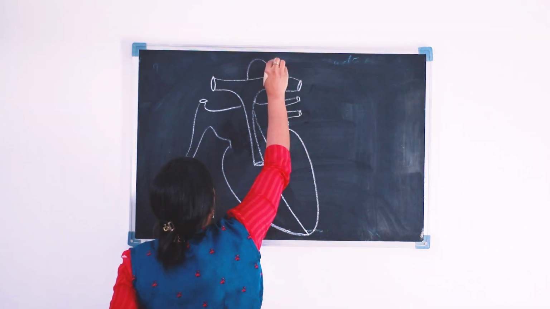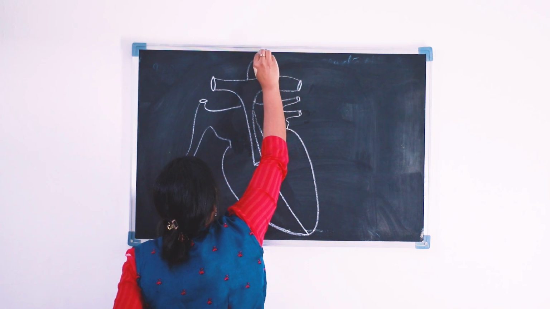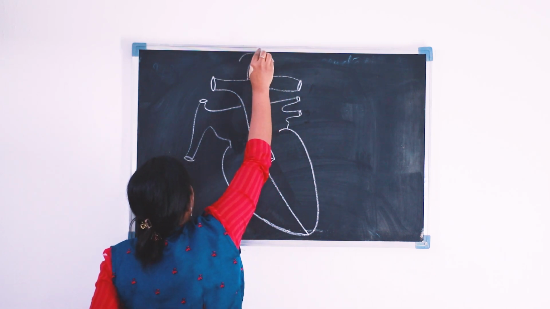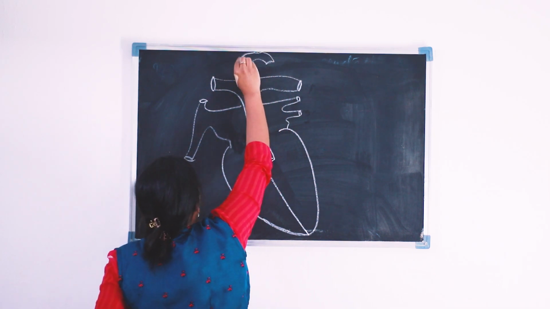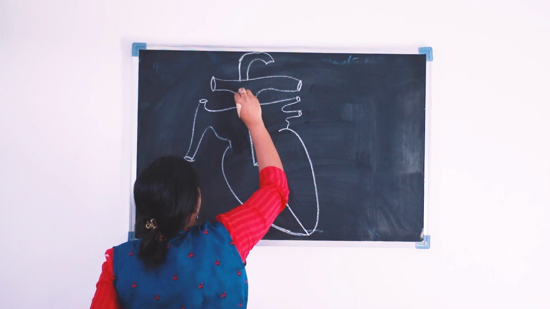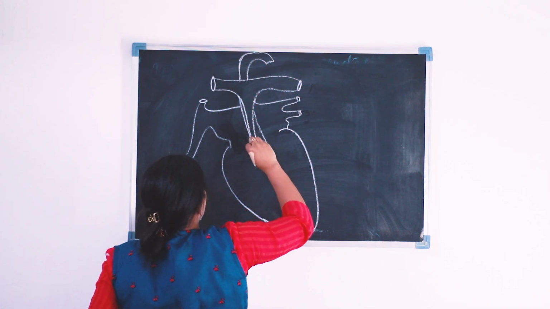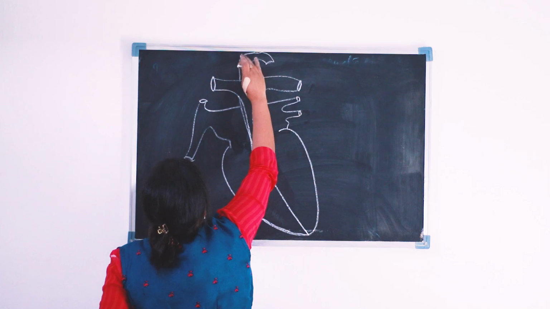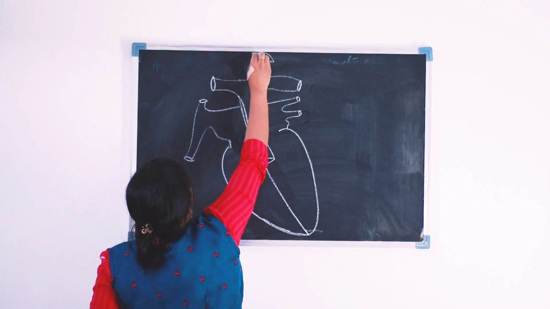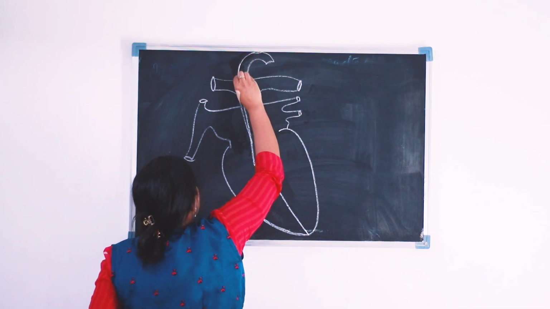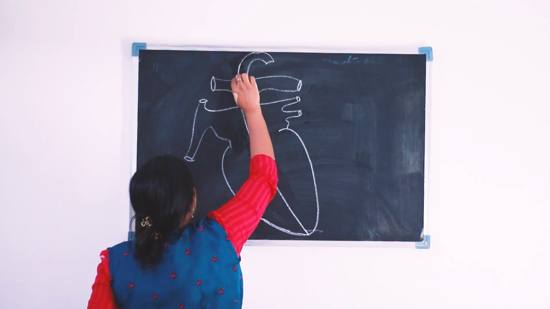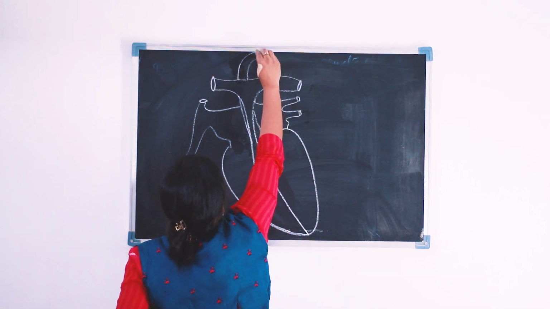The aorta is coming like this. And now here some congestion is there because of the small size of the board.